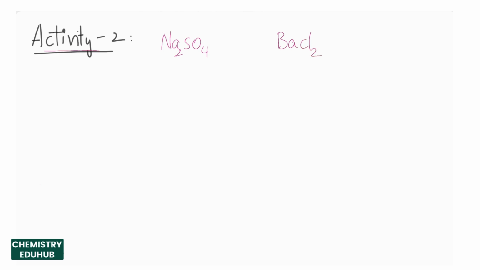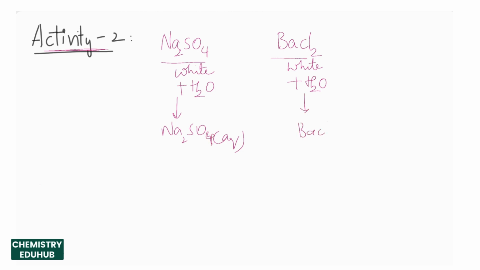These are two different ionic compounds, which are both white solids, white powders. These are two white color compounds. Now, in order to perform the chemical reaction or activity, we have to mix these salts in water and form aqueous solutions. Now we get sodium sulfate aqueous solution, which is Na2SO4 aqueous solution, and BaCl2 aqueous solution. Both become colorless because they are completely dissolved in the water.